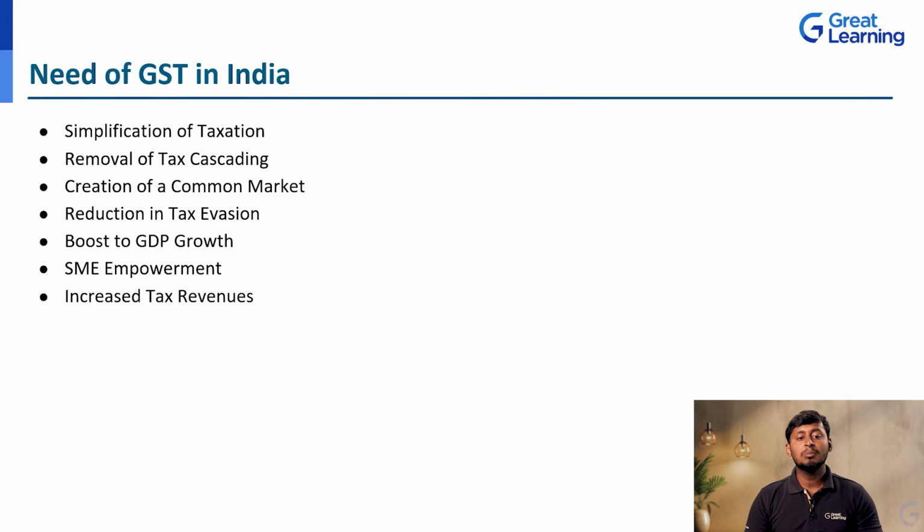And the next one, SME empowerment, that is small and medium entrepreneurs. Okay, so this GST is going to encourage these SMEs. Why? Because small and medium entrepreneurs run small factories. Whatever they produce will be used by the big manufacturing companies as ancillary service products or supporting products for the main product. For example, in the production of an automobile or a car, they are not going to manufacture all the spare parts required for that particular car in their own unit.